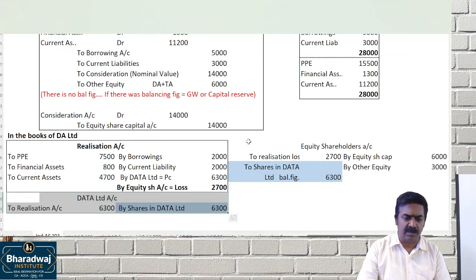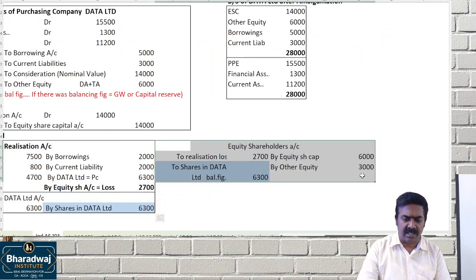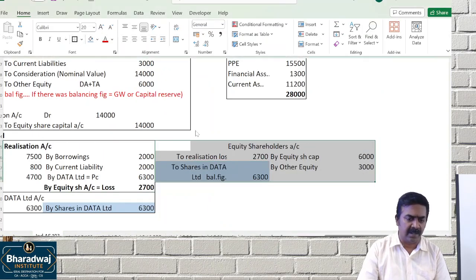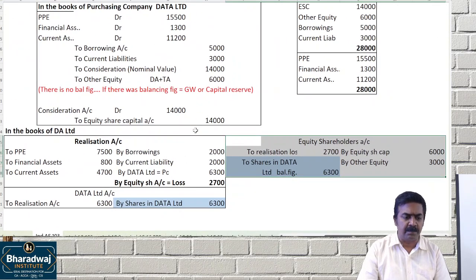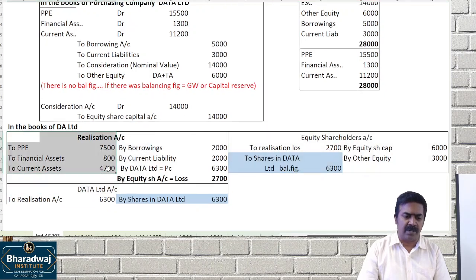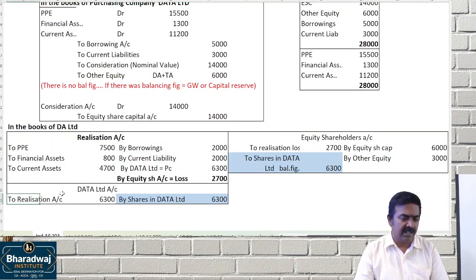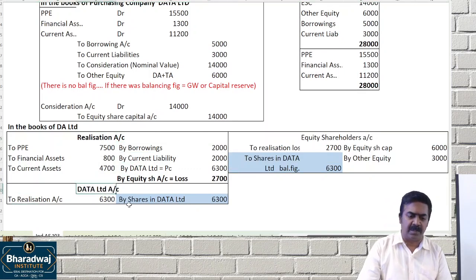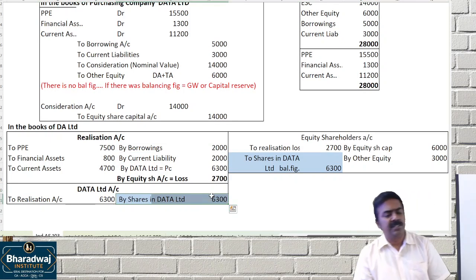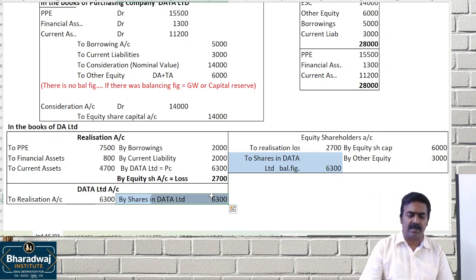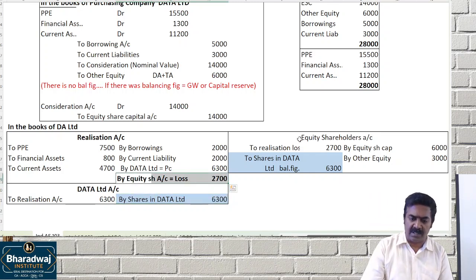This is standard in the books of the selling company, and the standard three or four ledger accounts we will prepare. If they ask you for a journal entry, it is simple to write. Realization account, debit to assets account. Liability to realization. Data Limited account, debit to realization for purchase consideration due. Shares in Data Limited account. Transfer the realization loss.